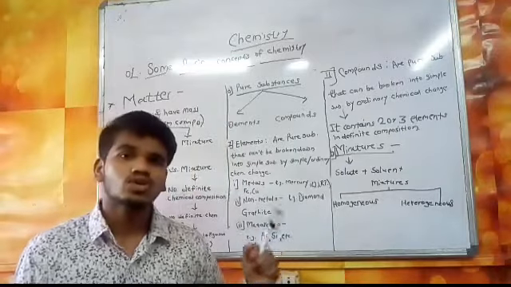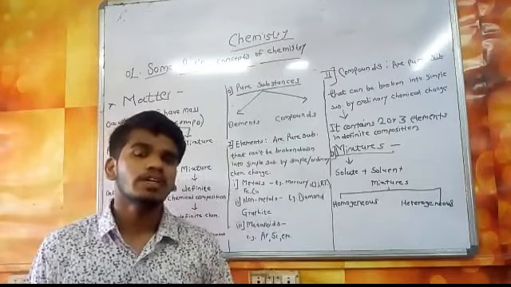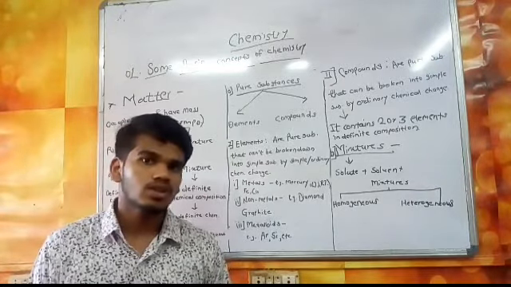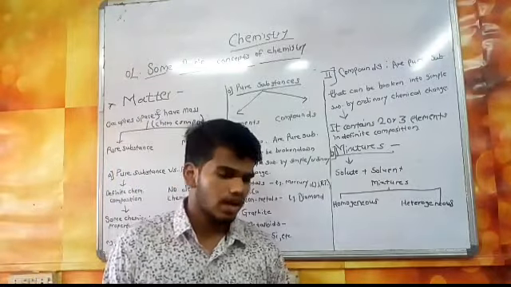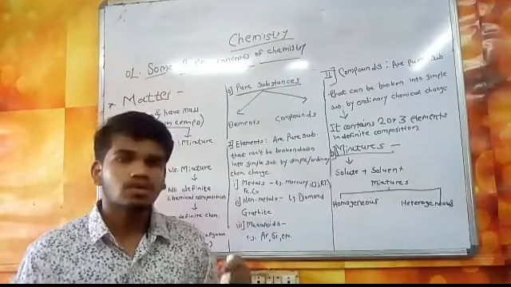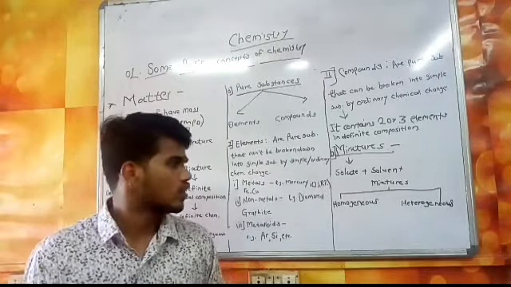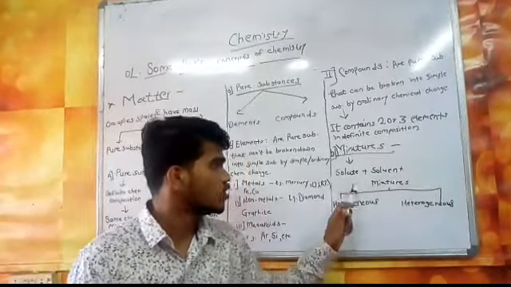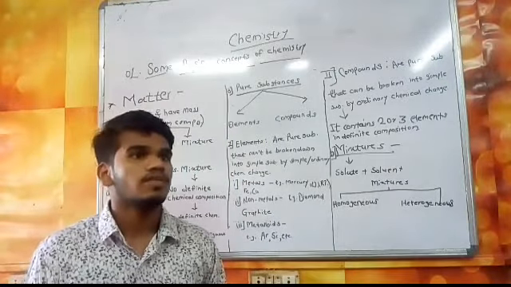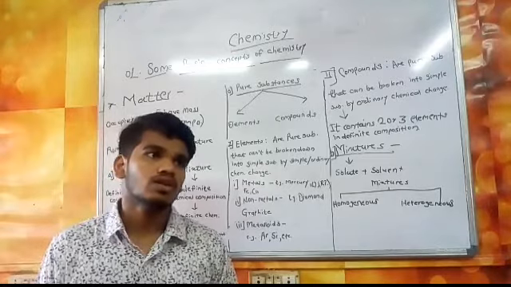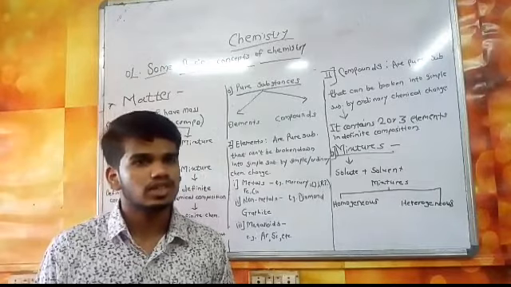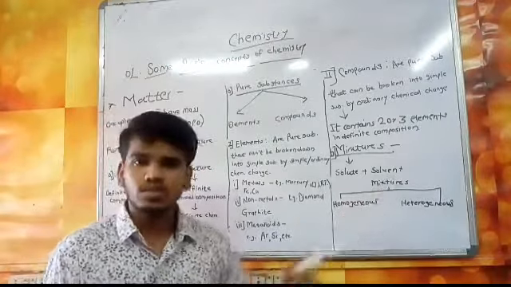On the other hand, a heterogeneous mixture. In a heterogeneous mixture, solute and solvent are not completely mixed throughout the bulk. For example, an emulsion of oil in water, oil plus water. When we add some oil to water and stir it, the mixture is not completely formed, or both the components, oil and water, are not completely dissolved. So they are under heterogeneous mixture, where solute and solvent are not completely mixed throughout the bulk, or simply a solid and liquid mixture which can't be dissolved completely. That is, solid substances can be dissolved in the solvent, that is water.